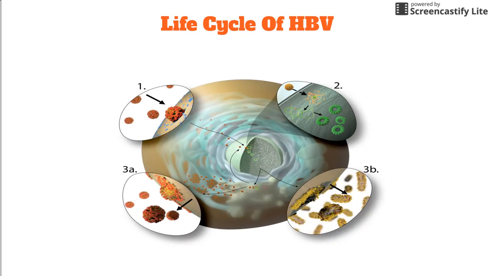Life cycle of the hepatitis B virus. Now, the hepatitis B virus is a DNA virus that only infects and replicates in human liver cells. The human liver cells are also called hepatocytes. After entry into the liver cell, seen in the first part of the image, the viral capsid delivers the viral genome to the nucleus, where it is converted by the host enzymes into the cccDNA, an episomal replicative intermediate that can function as a mini chromosome, shown in part 2. The cccDNA minichromosome serves as a template for the production and replication of the new viral components.